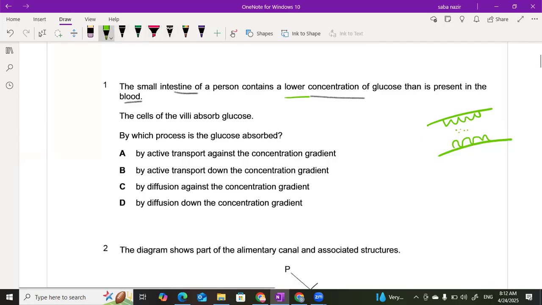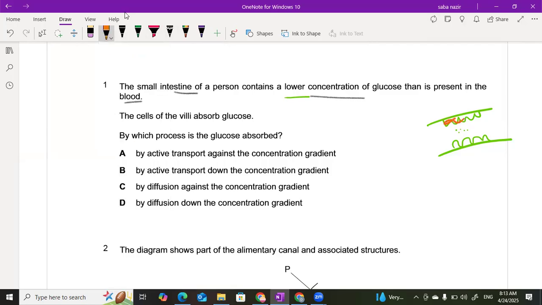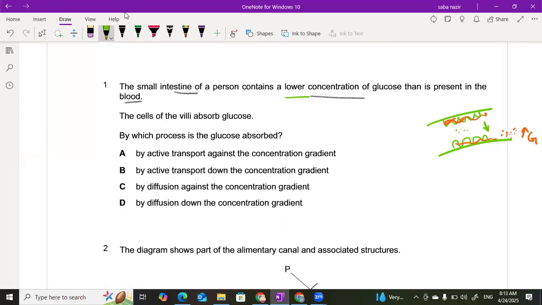Within the small intestine, there are blood capillaries around the villi, many blood capillaries. And if these blood capillaries contain a high concentration of glucose, and within the intestine it is the lower concentration, now we are saying how the cells of the villi are going to absorb the glucose.